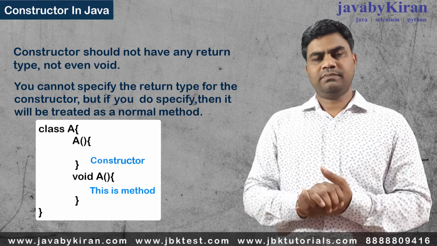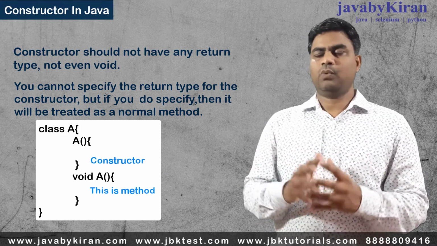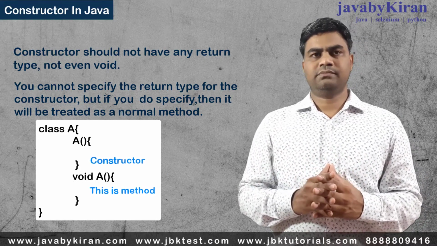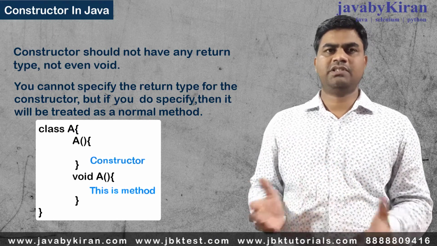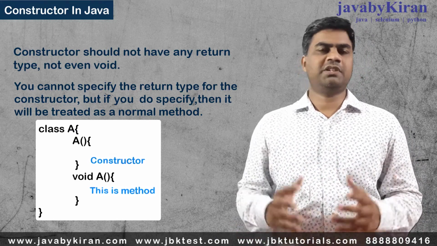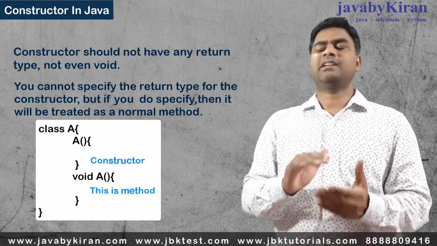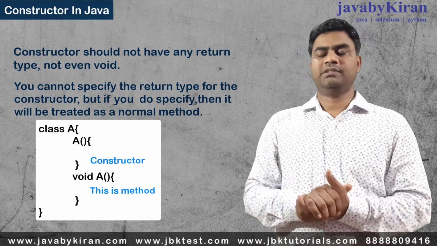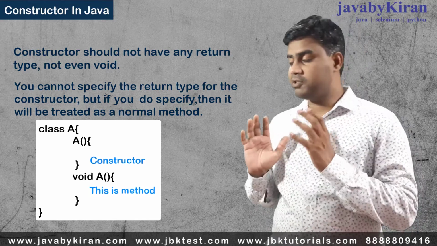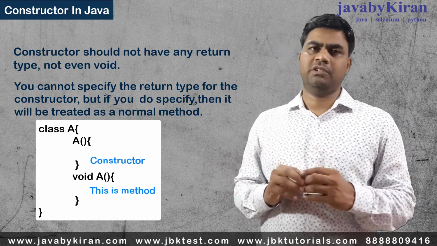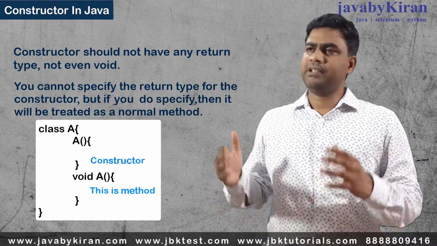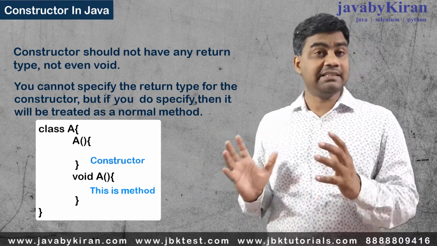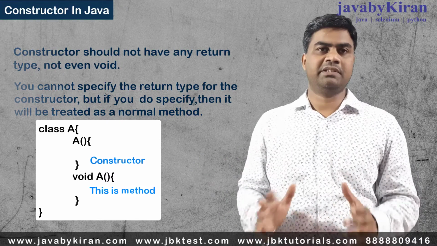What I wrote here, I have class A, one constructor I have, and one method. Now what is the method name here? You can observe, it's the same as that of constructor. As I gave return type to it, that is void, this is a method, which is very much possible. You can give return type to a method having same name as that of class name, but that is considered as an ordinary method.